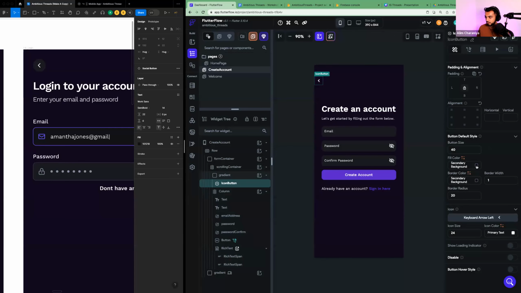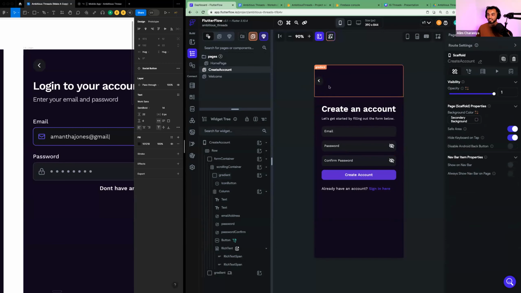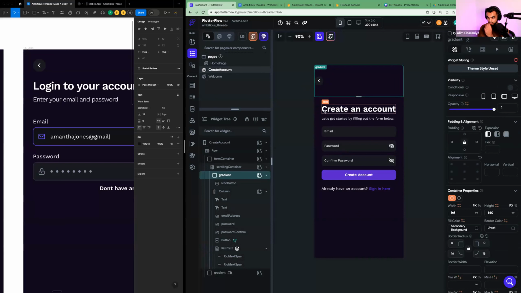No, I'm going to change the fill color to primary background. Sorry. And I'll leave everything else the same. But what I need to do now is give it some padding, right? I need to make it align with the rest of the stuff.